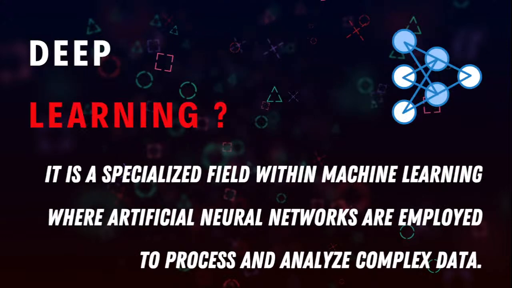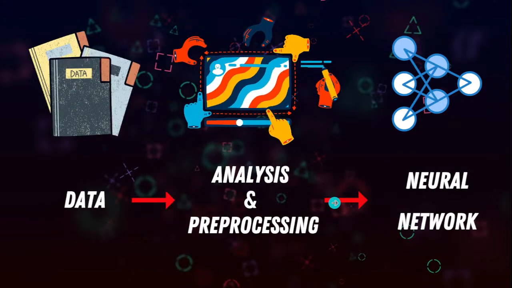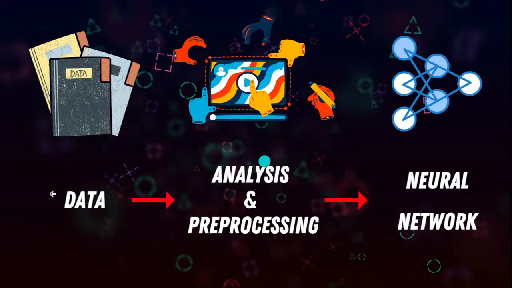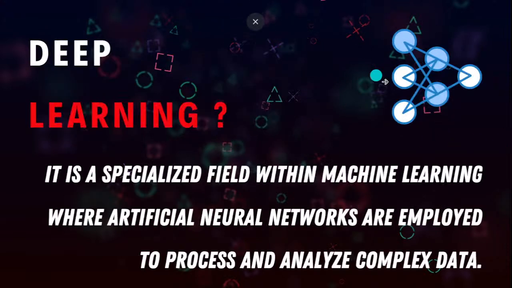Simple. Then what is deep learning? As I told you earlier, it is a specialized field within machine learning which does the same task. See here, data analysis and pre-processing into a neural network. It's the same process, but instead of these machine learning algorithms, you are going to utilize something known as a network, which is something like this, called artificial neural networks.